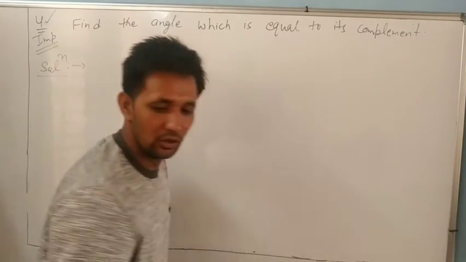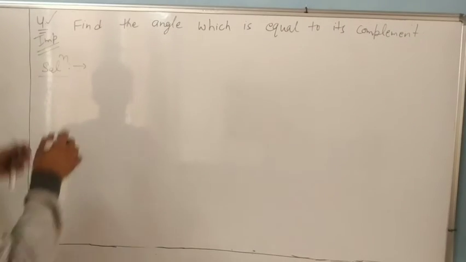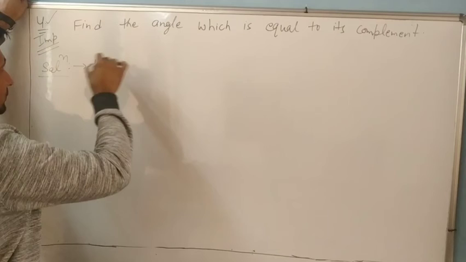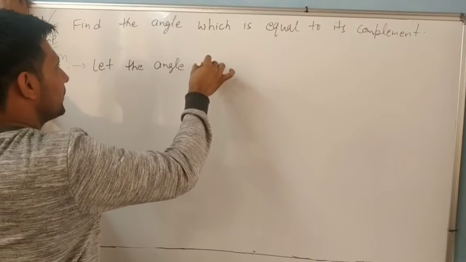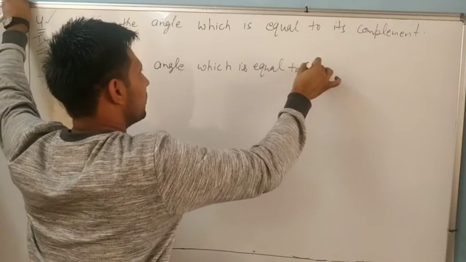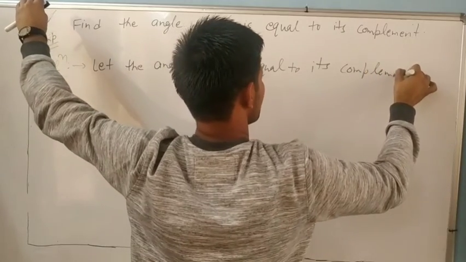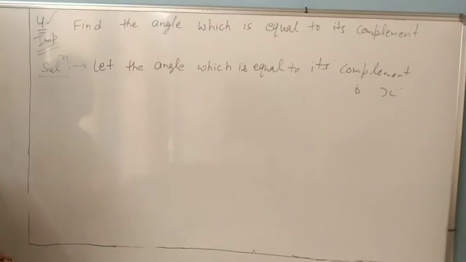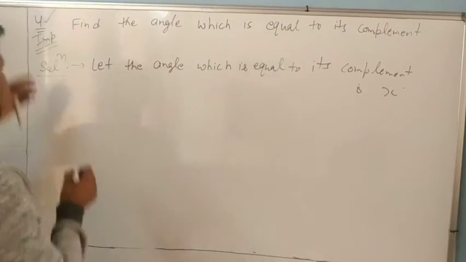What will we do? What I told you? Whatever we want to find, we will take it as x. Let the angle which is equal to its complement be x degree. So we will write fast now.